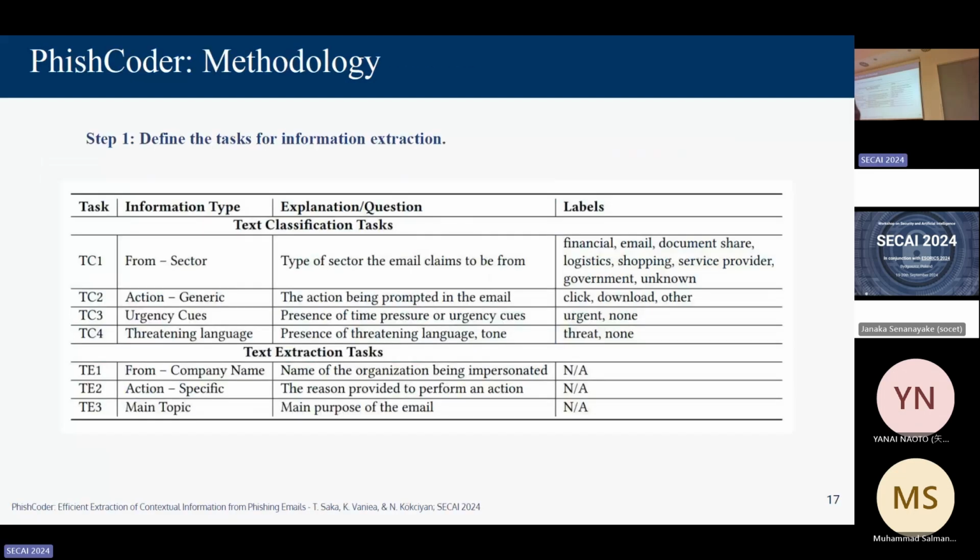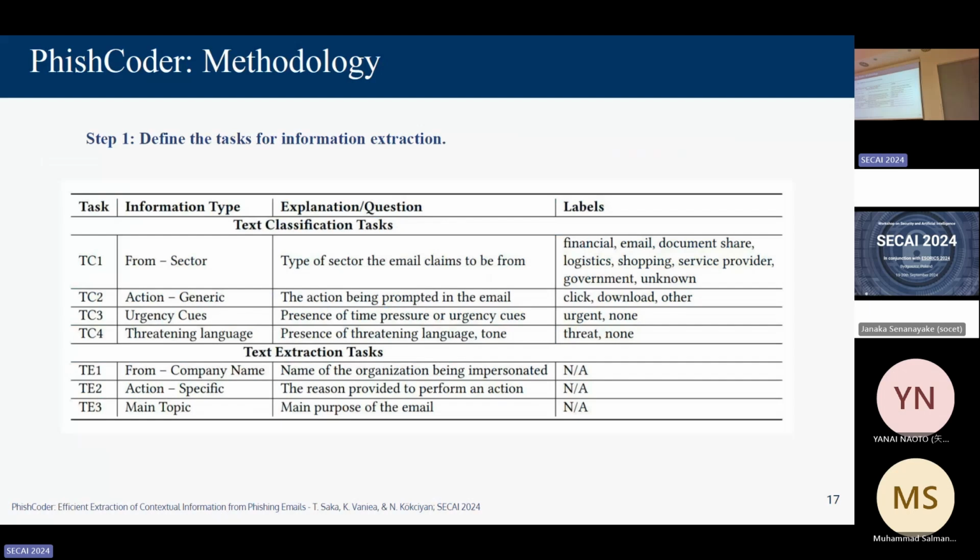So based on our codebook, we define 7 information extraction tasks. 4 of them are text classification tasks and 3 are extraction tasks. The 4 classification tasks are: sector, which is what sector the email claims to be from; then the action category, what action it's asking you to perform; if it has any urgency cues; and if it has any threatening language.